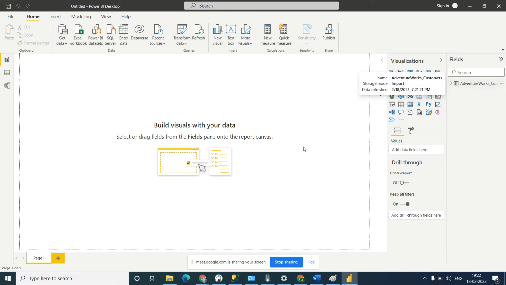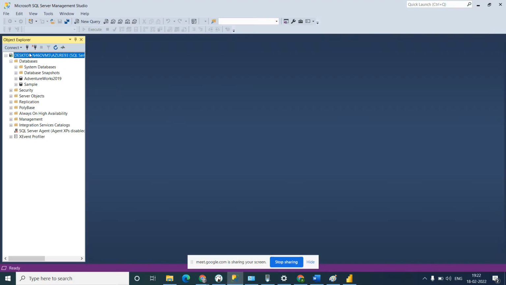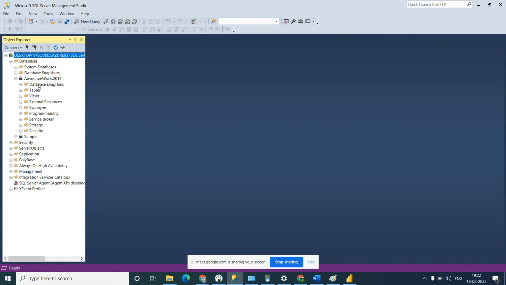So if I want to connect with an online database, how will I connect? Let's say I have one online database available. This is my online database, and there is data available, Adventure Works 2019. In this database there are tables, and in each table the columns are available. So let me show you. There are so many tables available in this database.